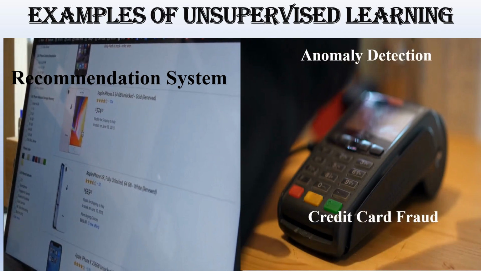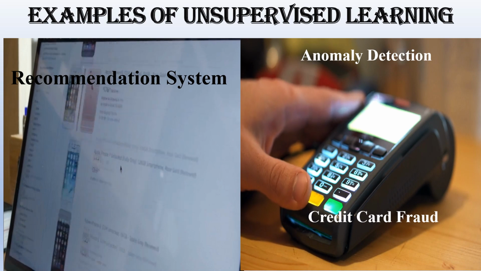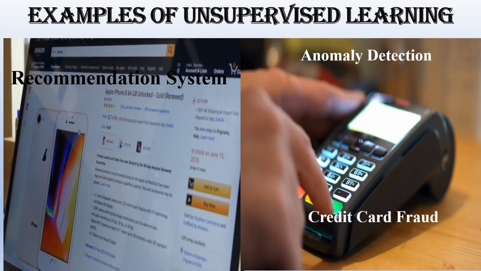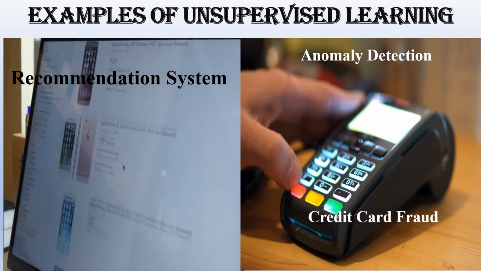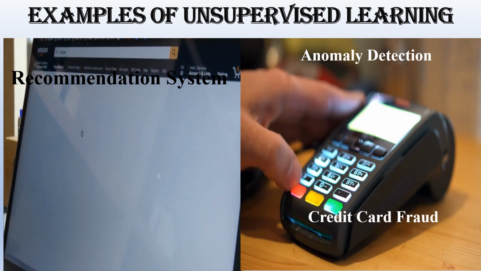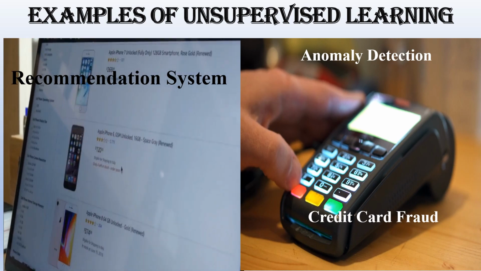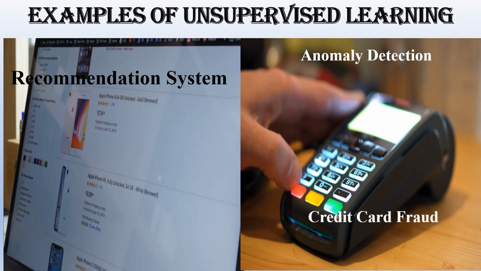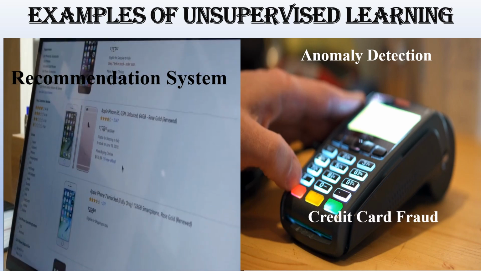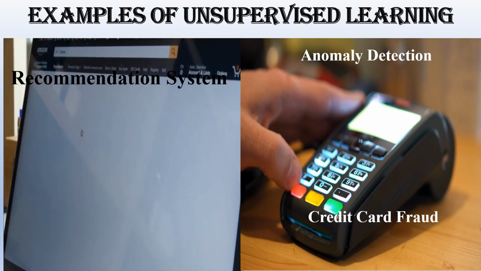Anomaly detection is the identification of rare items, events, or observations which raise suspicion by differing significantly from the normal data. One important example of this is credit card fraud detection. You might have heard about a lot of events related to credit card fraud. This problem is now solved using anomaly detection techniques in machine learning. The system detects unusual credit card transactions to prevent fraud.